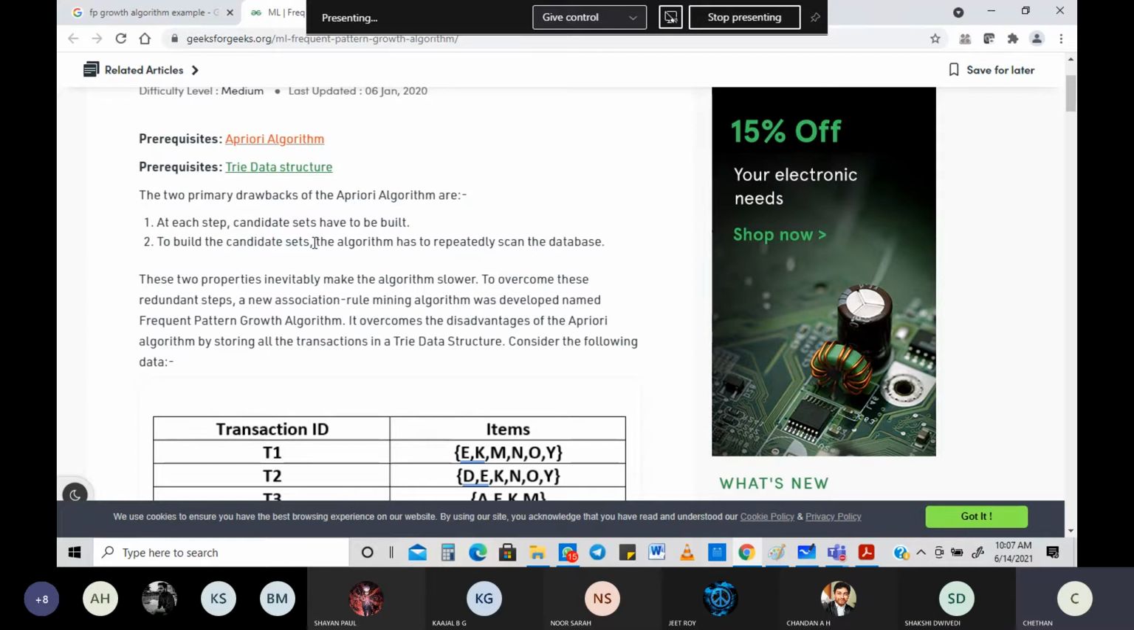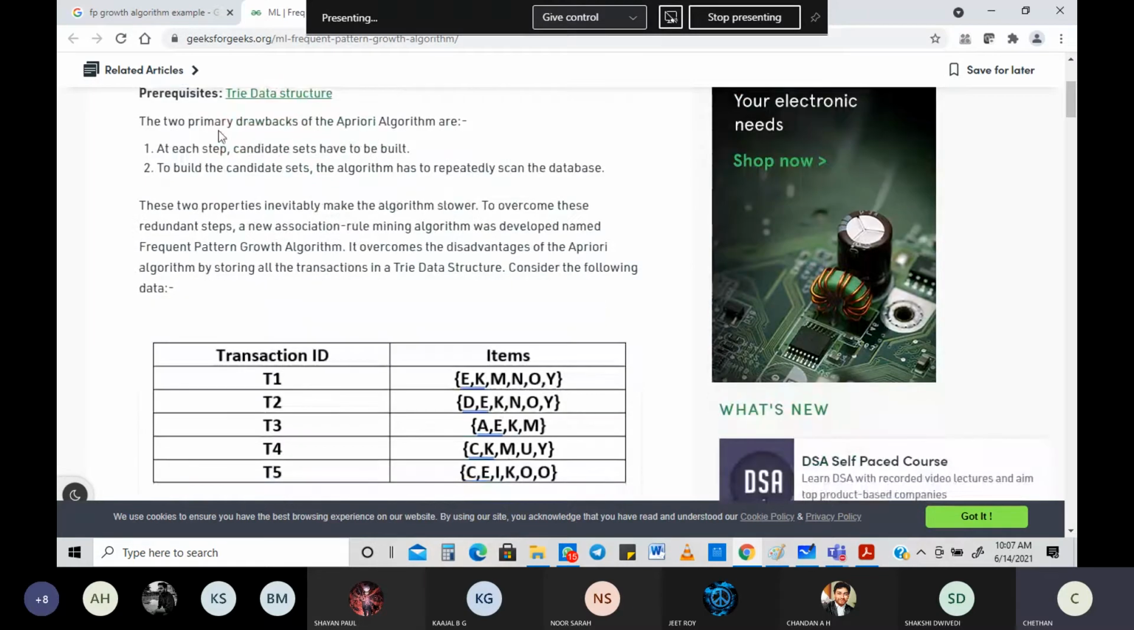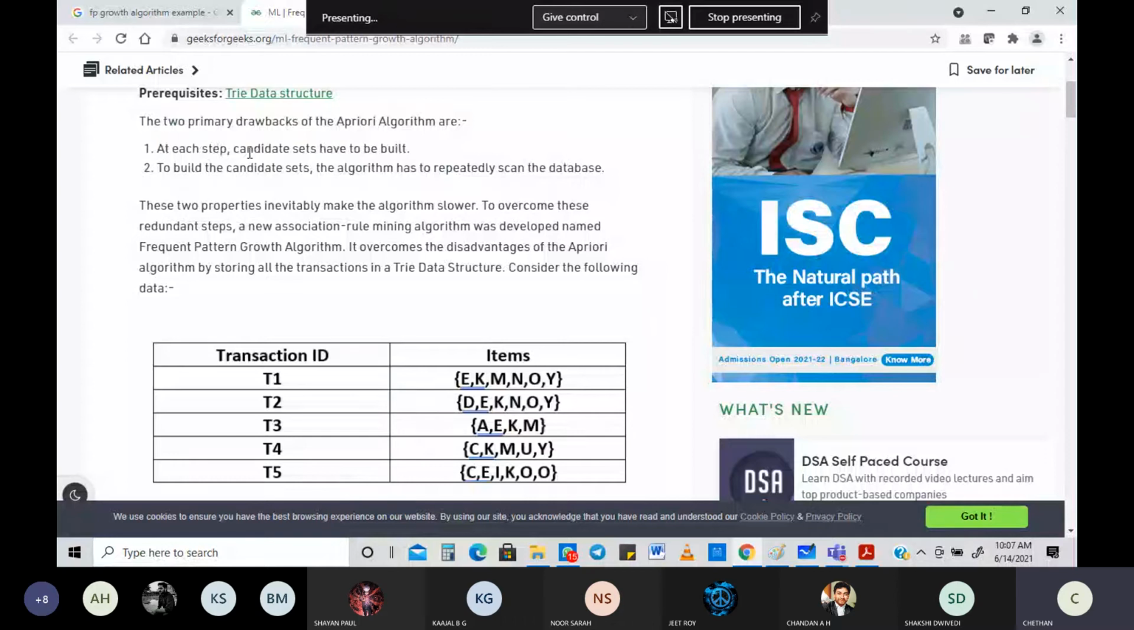So two things, a priori and tree data structures. You can see very clearly the two primary drawbacks of the a priori algorithm. At each step, the candidate sets have to be built: 1 item set, 2 item set, 3 item set, like that we need to build. Then, to build these candidate item sets, the algorithm has to scan the database multiple times. That is the second disadvantage. So you got to know the two disadvantages.